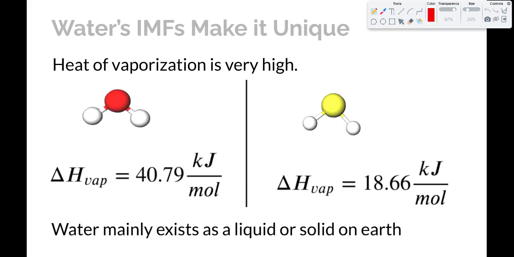For H2S, in contrast, the heat of vaporization is only 18.66 kilojoules per mole, and so that substance is a gas, typically, at room temperature, because it just doesn't take as much energy to turn it into a vapor or a gas. So as a result, water mainly exists as a liquid or a solid on Earth, not so much of it as a gas. There's certainly plenty of water vapor around, but its main existence is in the solid or liquid form.